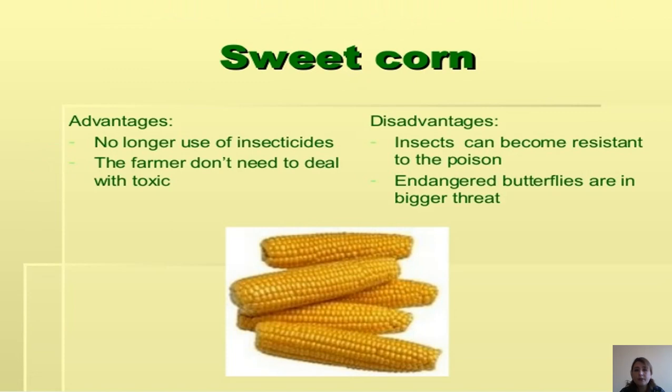Sweet corn also has advantages and disadvantages. Advantage: no longer use of insecticides, so farmers don't need to deal with toxic chemicals. Disadvantage: insects can become resistant to the poison, and endangered butterflies are under bigger threat.